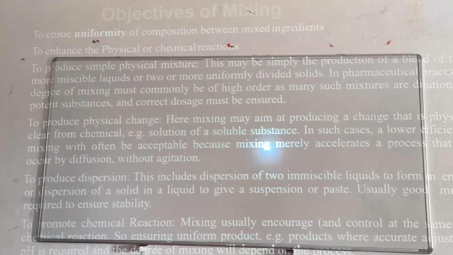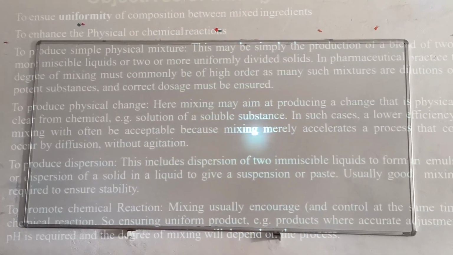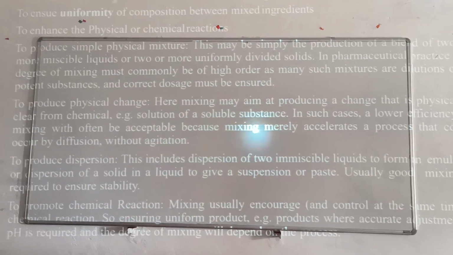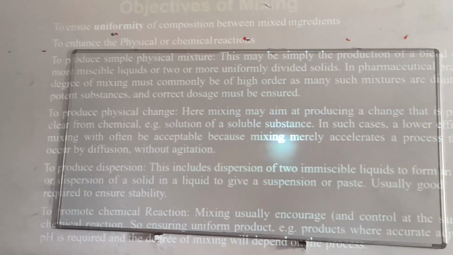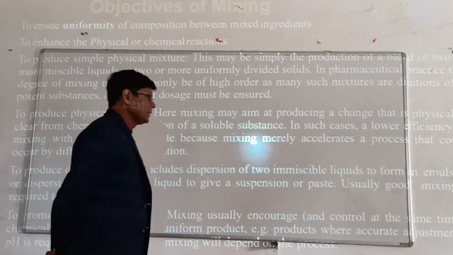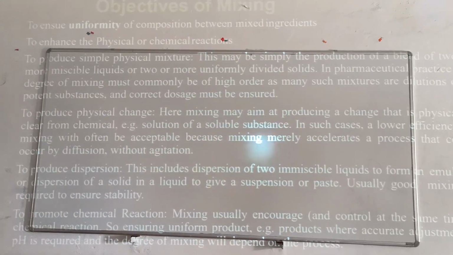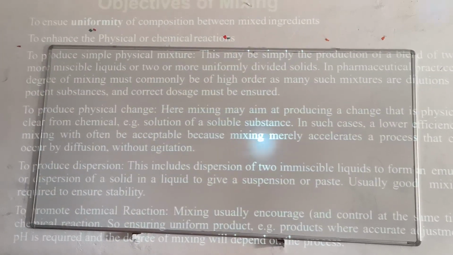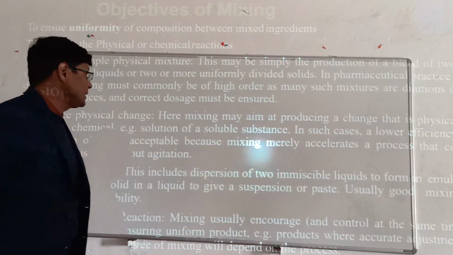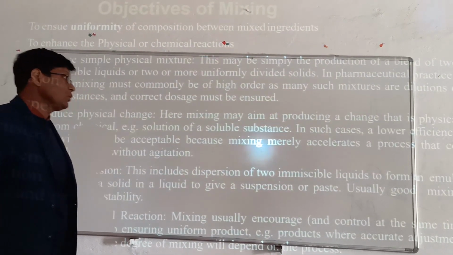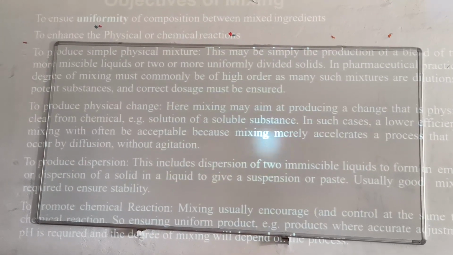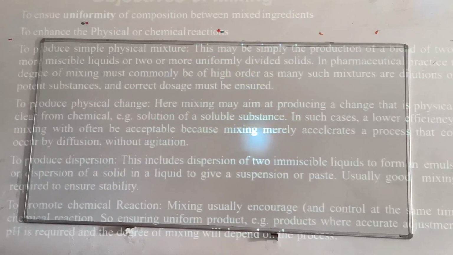And to produce physical changes means the mixing of, like, a solid into a liquid. So the solid component will be dissolved in a liquid medium, that means we change the physical state of the component. Next is to produce dispersion. So there is the dispersion of two immiscible liquids to form an emulsion, or a dispersion of a solid and liquid to give a suspension or paste.